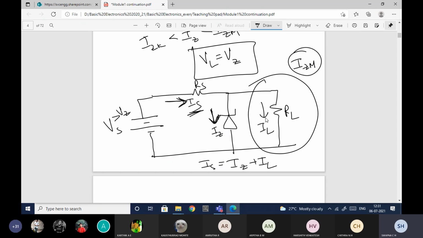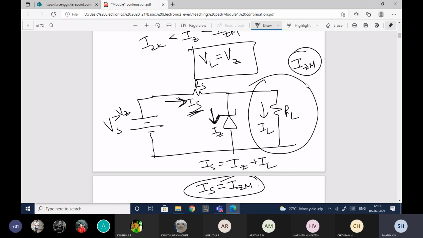But what happens if I remove this load RL? Whatever current was flowing through the load will also flow through IZ, since the load current is 0. So the maximum value of IS it can take is only IZM.